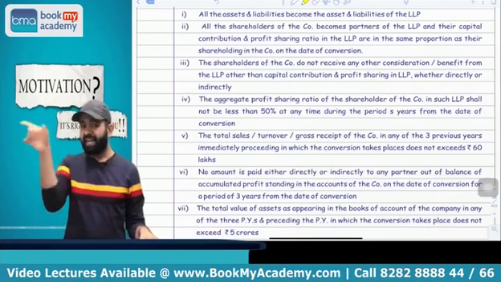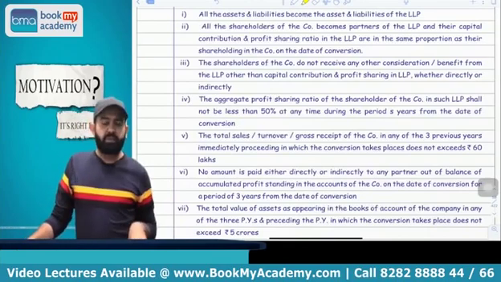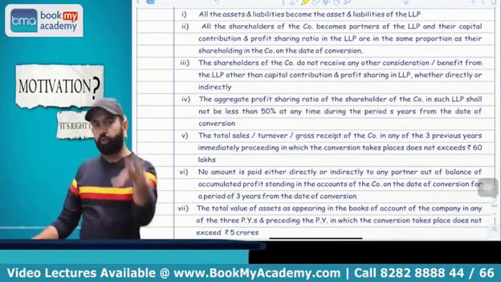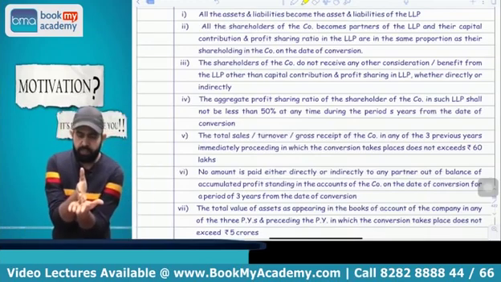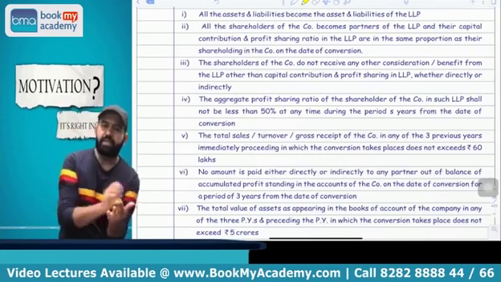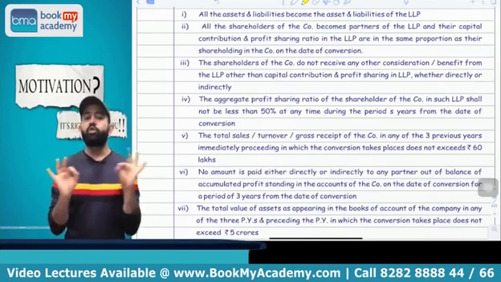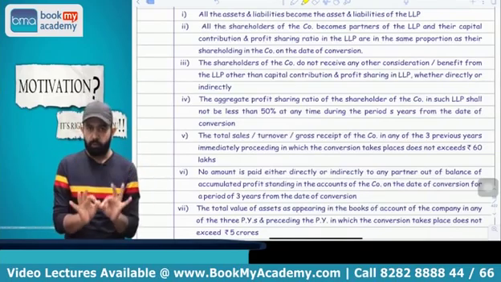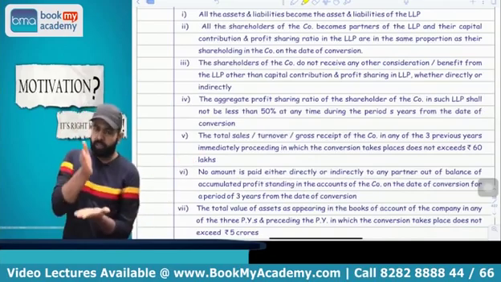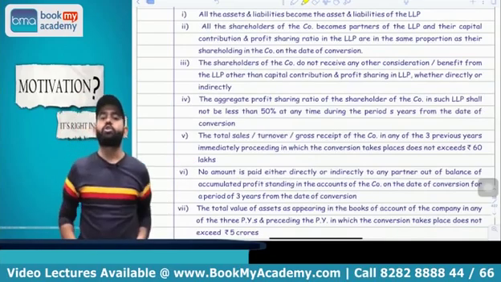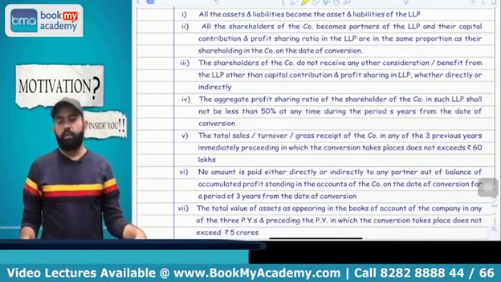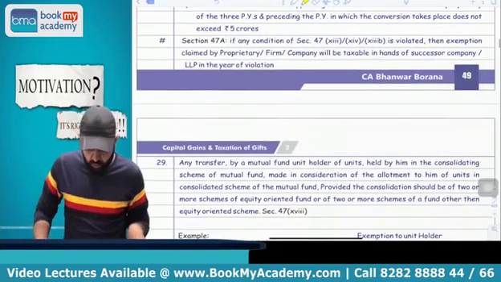One more condition: in the last 3 years, their total asset as per balance sheet should not be more than 5 crore. And the last condition is that within 3 years after the date of conversion, that LLP should not distribute accumulated profit to the partner. Means whatever accumulated profit on the date of conversion should not be distributed to the partner within 3 years after the date of conversion. You got my point or not?